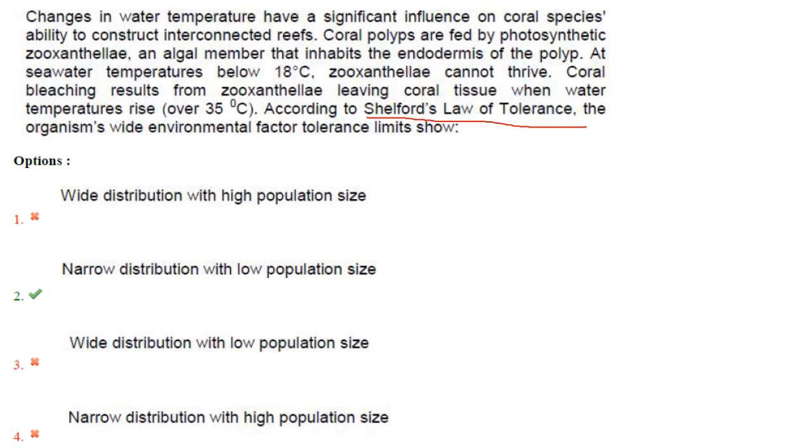But here, coral reefs prosper only within a very narrow range of temperatures. They have given that at sea water temperature below 18 degrees, zooxanthellae cannot thrive. So these zooxanthellae will start leaving the coral tissue and it will result in bleaching of the coral tissue when water temperatures rise over 35 degrees Celsius.